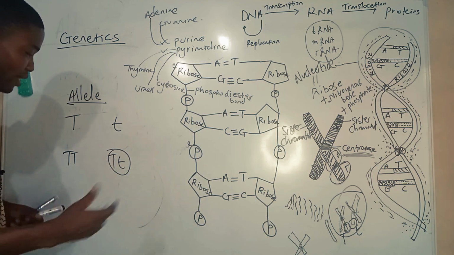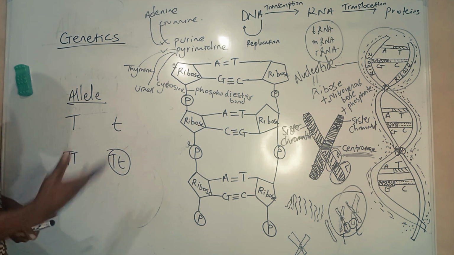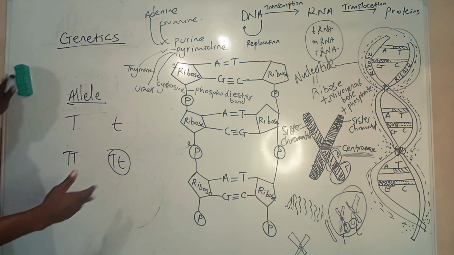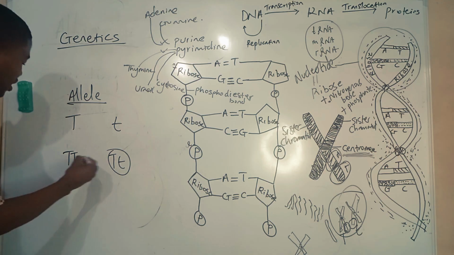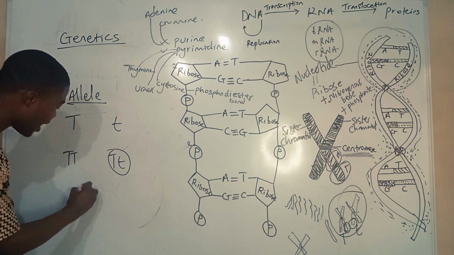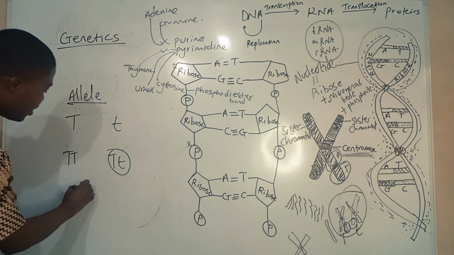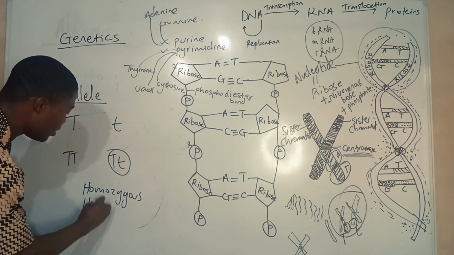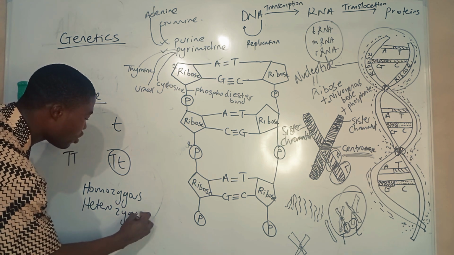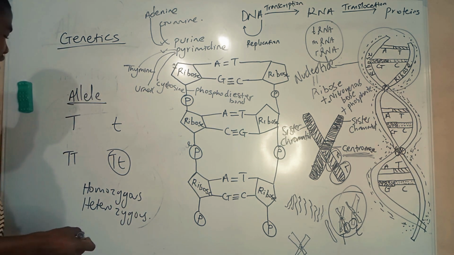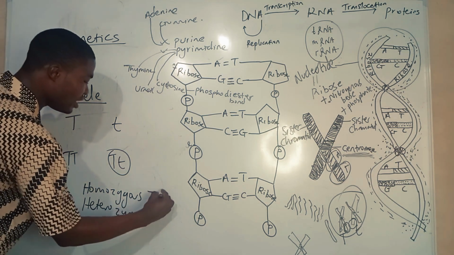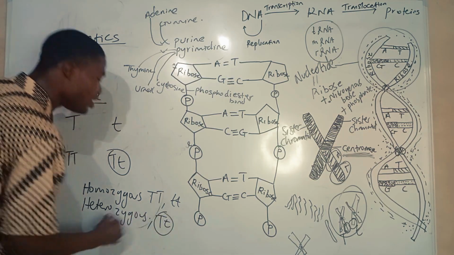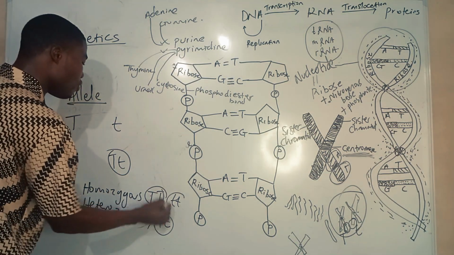I'll talk about Mendelian characters in this video. An alternate form of a gene is called an allele. These alleles, or genes, can be homozygous or heterozygous. What does it mean to be homozygous or heterozygous? Homozygous simply means that the pair are the same, and heterozygous means the pair are different.